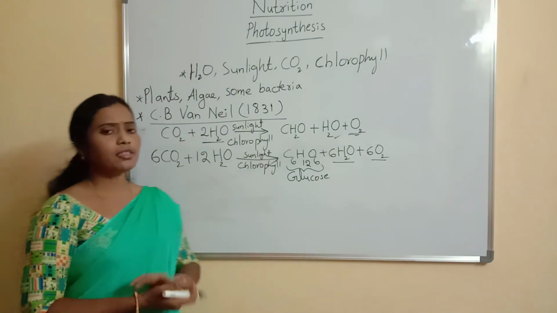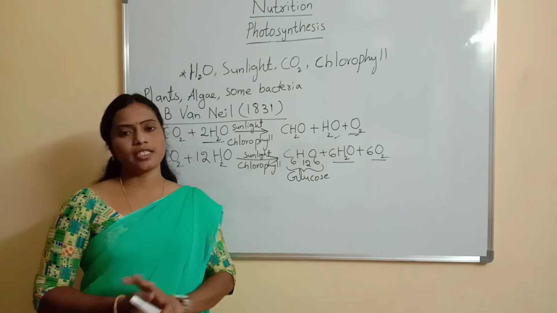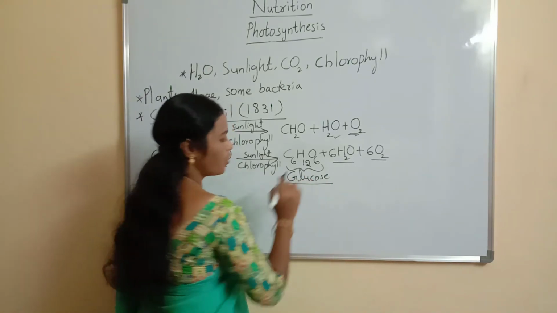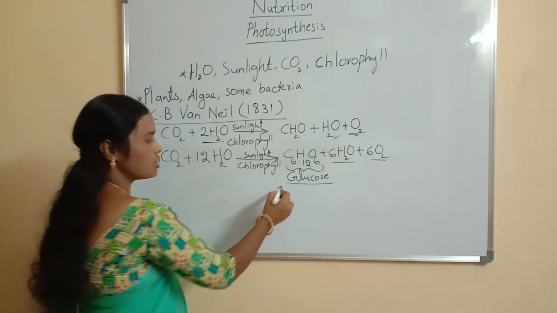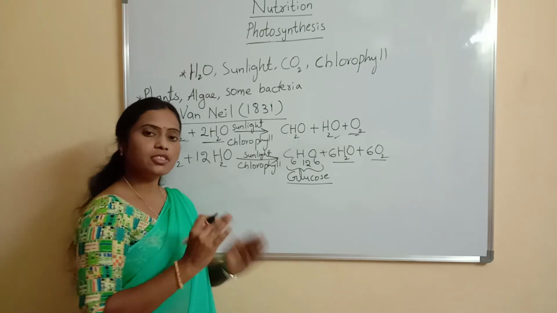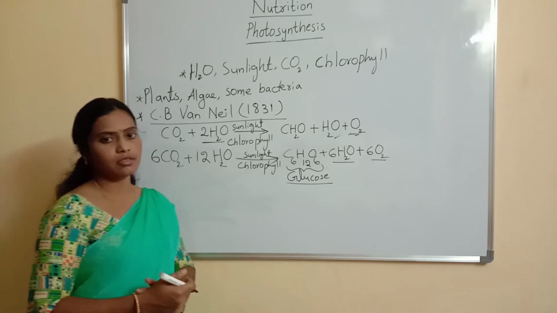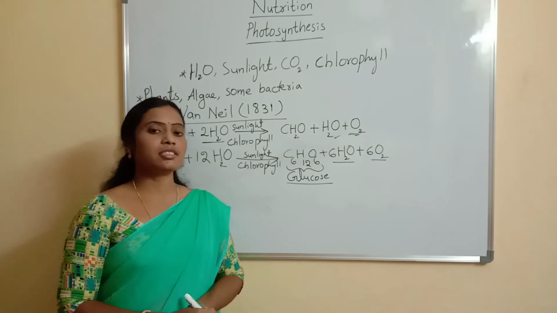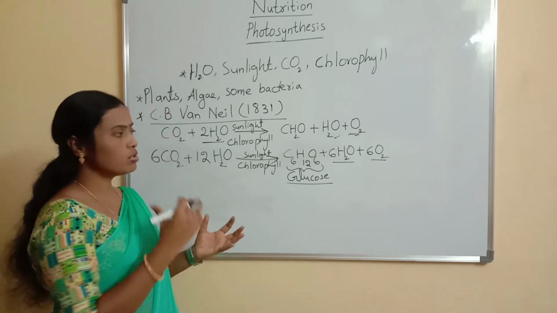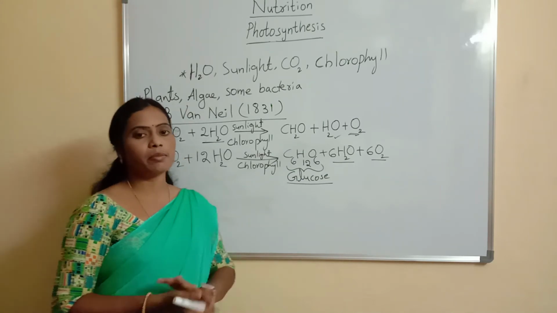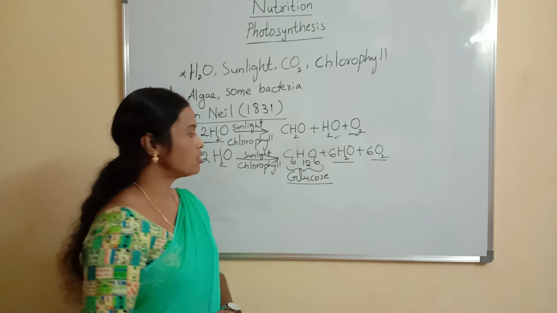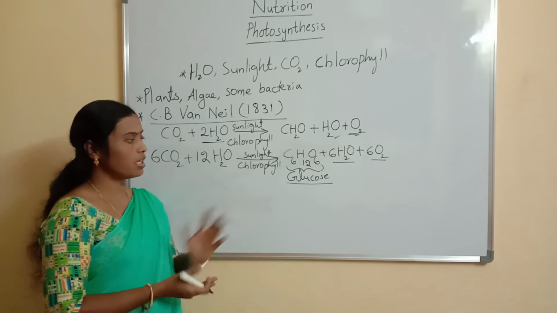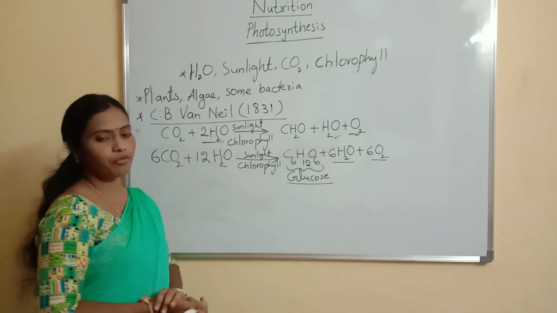But photosynthesis is a complex process. Directly, glucose does not form. So, some intermediate substances are formed. Step by step it takes place. Several chemical reactions take place. About those chemical reactions we will discuss in the mechanism of photosynthesis, where we will discuss what chemical reactions take place during photosynthesis.